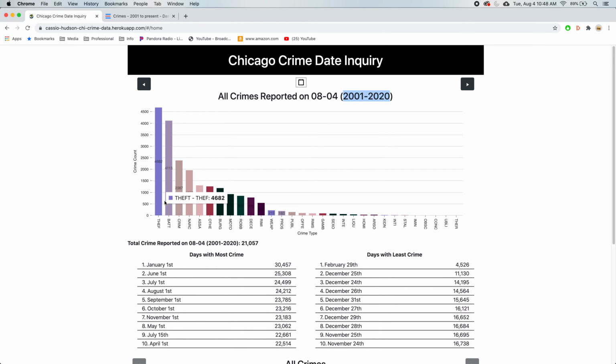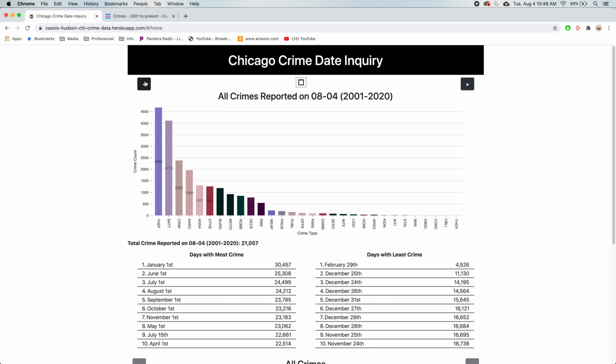It's mostly theft, battery, criminal damage. There are some much more heinous ones like sexual offense, prostitution, offense involving children, so that's maybe like abuse, and homicide, so someone just straight up being killed. Essentially it's saying that in the last 20 years, 32 people have been killed on today's date in Chicago.